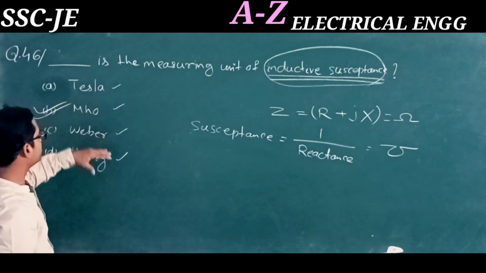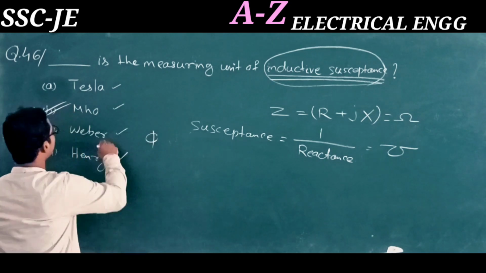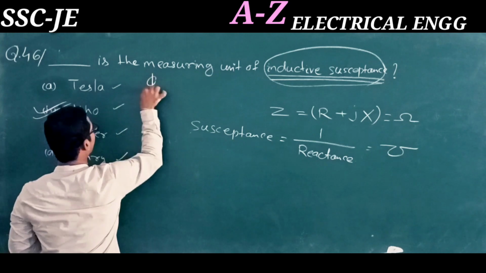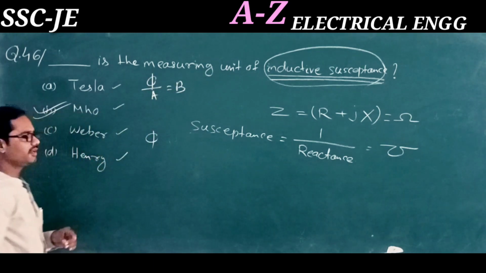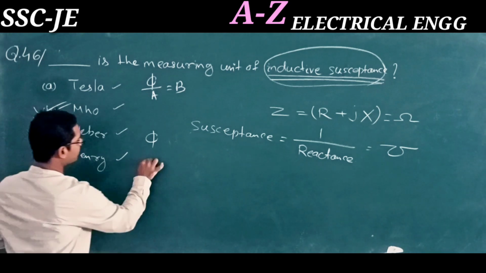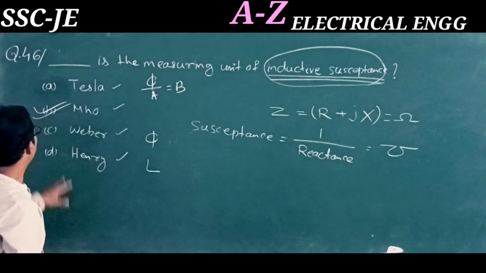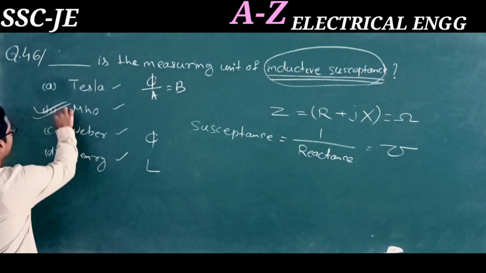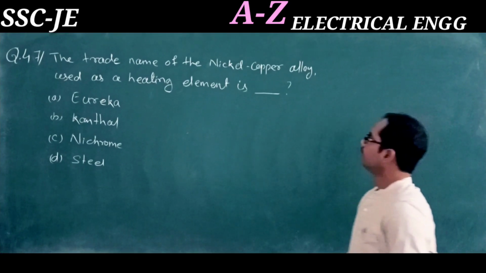Tesla is the unit of flux density, that is flux per area. Before Tesla, Weber is the unit of flux. And Henry is the unit of inductance L. So the correct answer is B, mho. Moving to the next question.